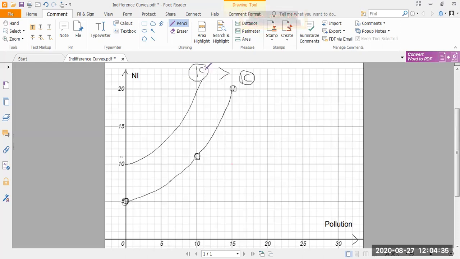So I can say that this IC2, let's say, denotes a higher level of satisfaction than IC1. So we can say that as we move in the northwest direction, the amount of utility denoted by each indifference curve increases.